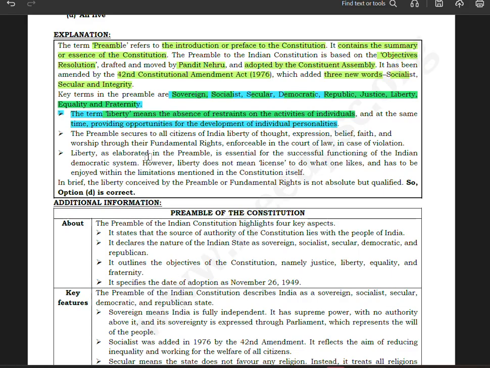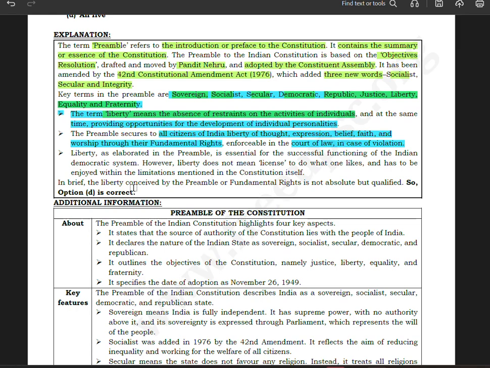The preamble secures to all citizens of India liberty of thought, expression, belief, faith, and worship through their fundamental rights, enforceable in a court of law in case of violation. Liberty is essential for the successful functioning of the Indian democratic system. However, liberty does not mean license to do what one likes, and has to be enjoyed within the limitations mentioned in the constitution itself.